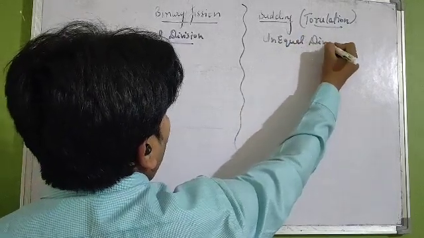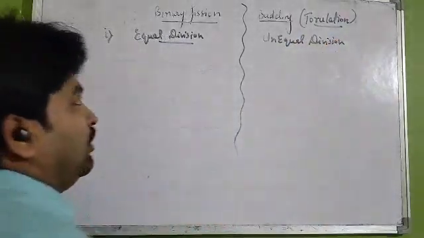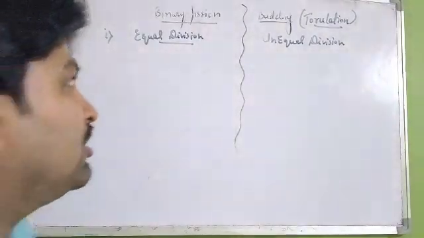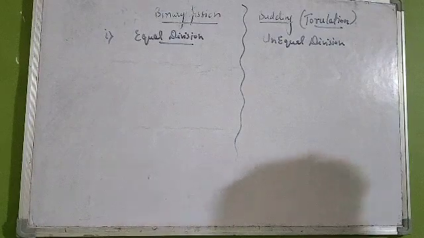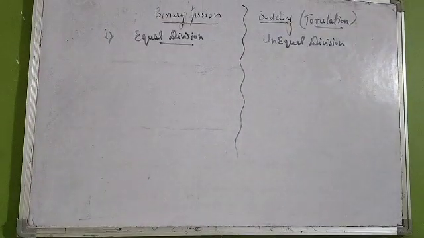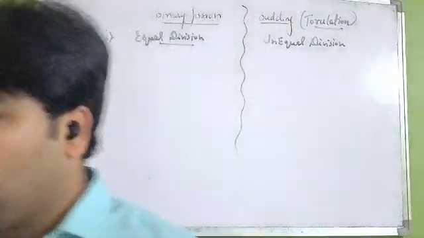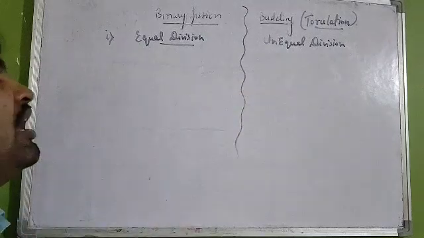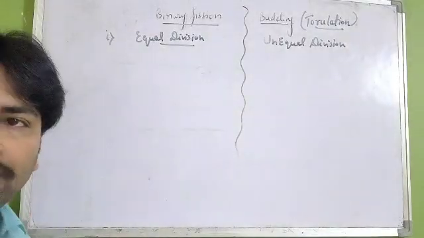Budding does not require equal division, because an external outgrowth develops from the parent body, and that outgrowth further matures, detaches itself from the parent body, and grows as an individual. That is known as unequal division.